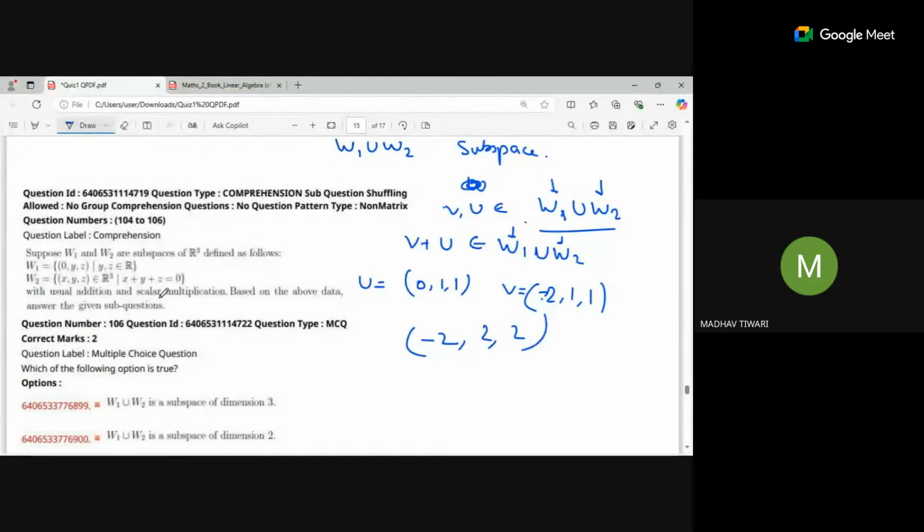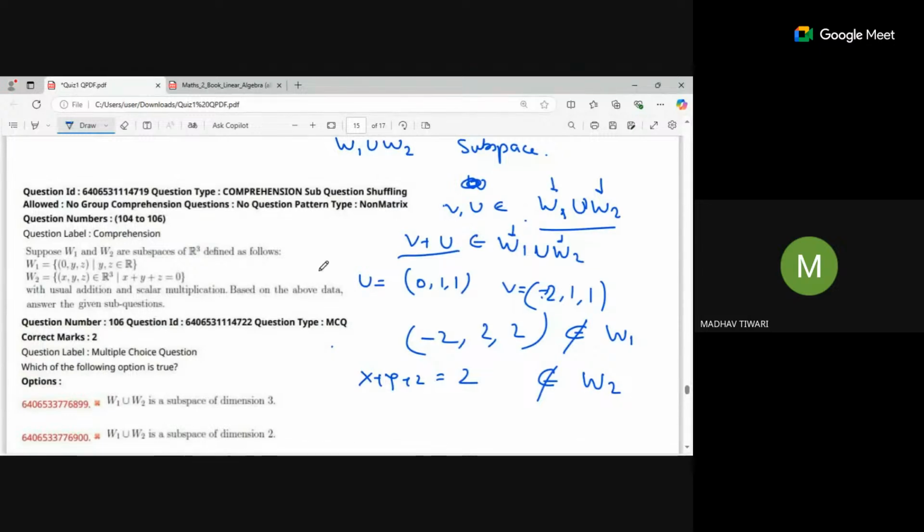So you can see that this is not going to belong to W1. It can't belong to W1 because its x component is not 0. As well, it cannot belong to W2 because x plus y plus z in this case is 2, not 0. So their linear combination is not inside W1 union W2. That's why it is not a subspace.